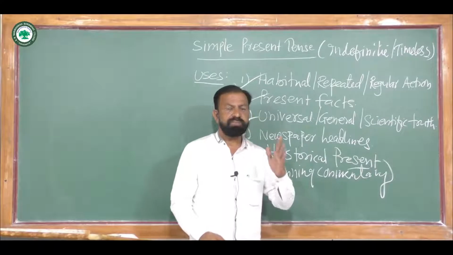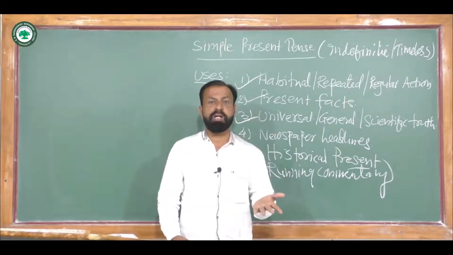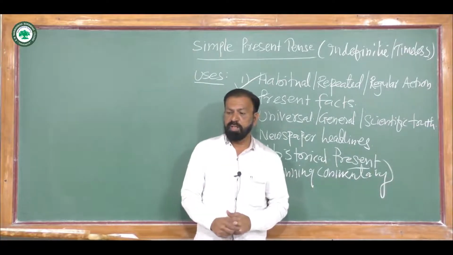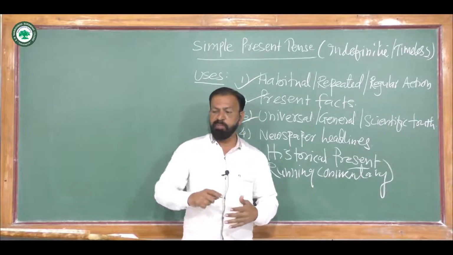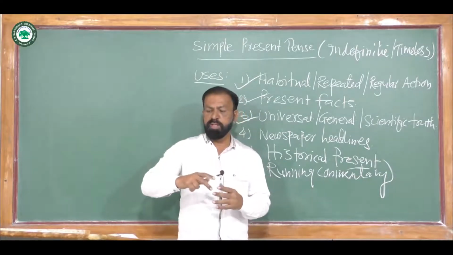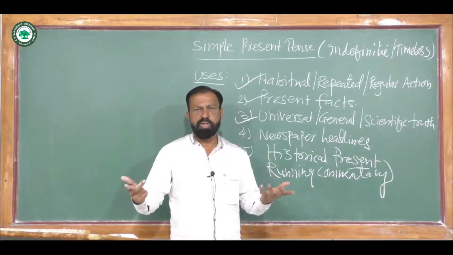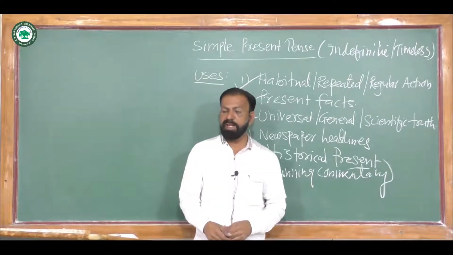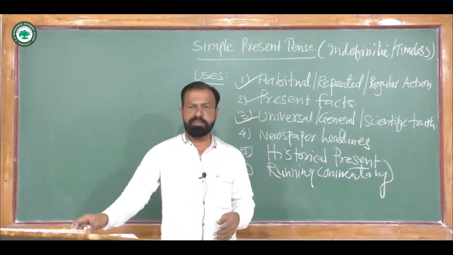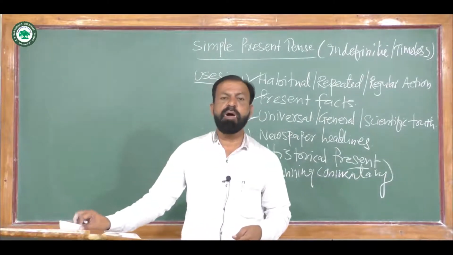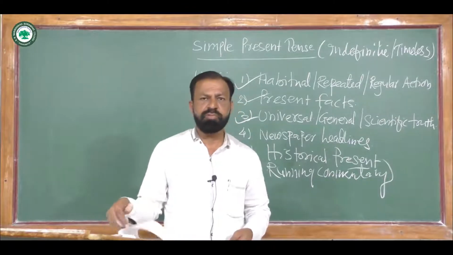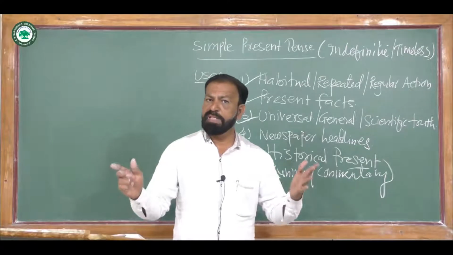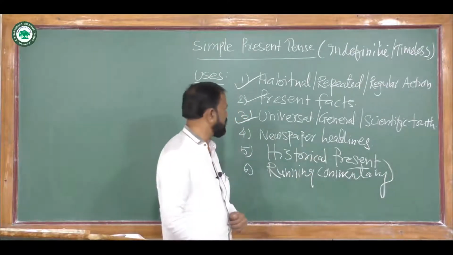When I say the sun is a star, again it is a general truth. Or when I say the moon orbits the earth, again this is an example of general truth. When I say fish live in water, again this is an example of general truth, scientific truth or universal truth. Here again we use simple present tense.